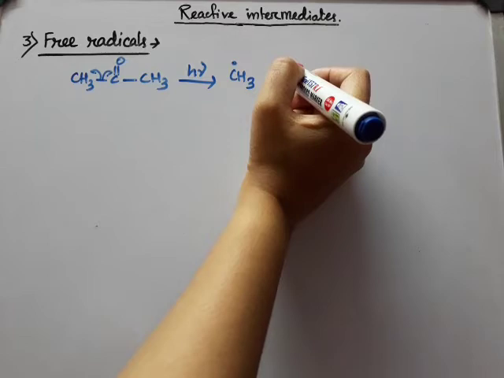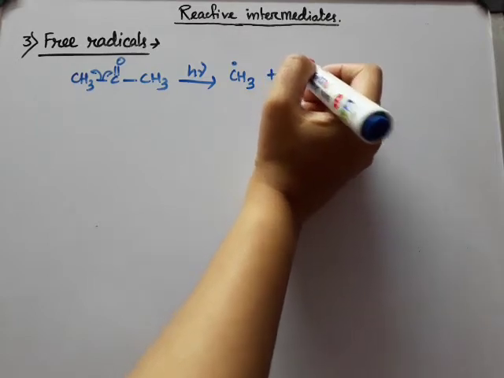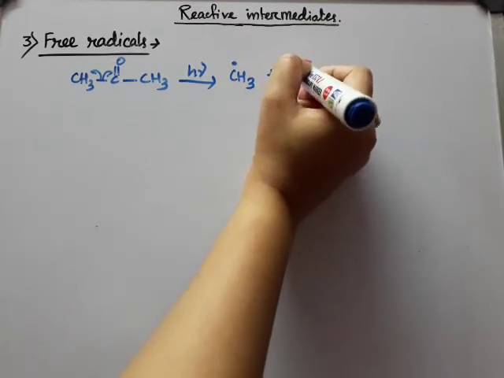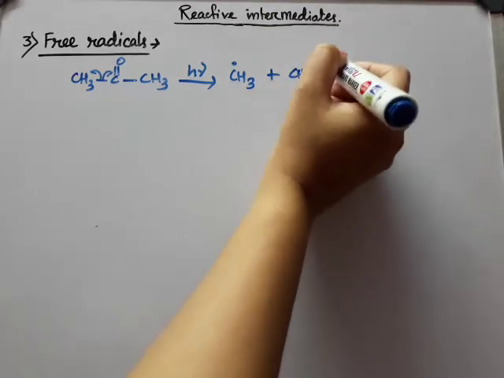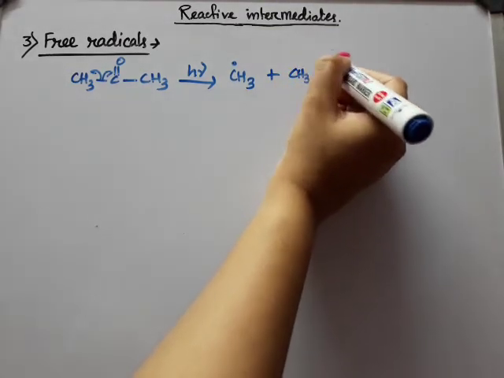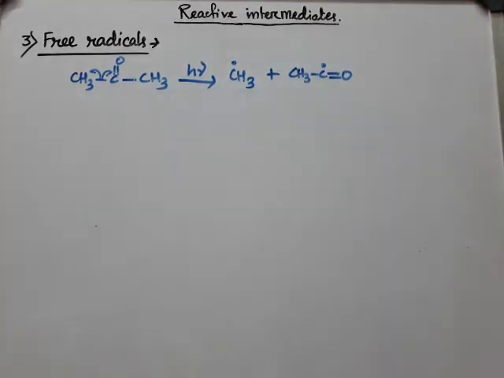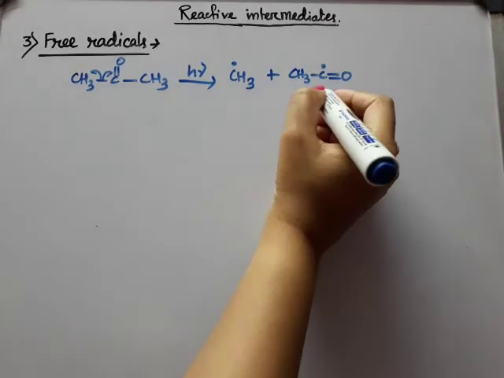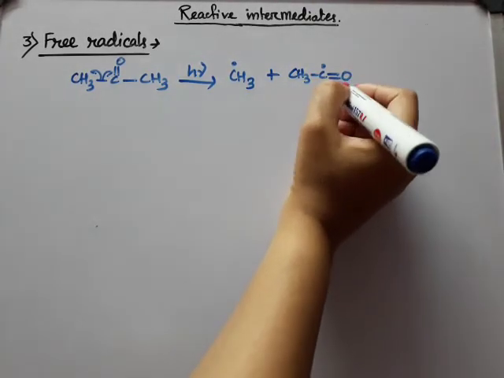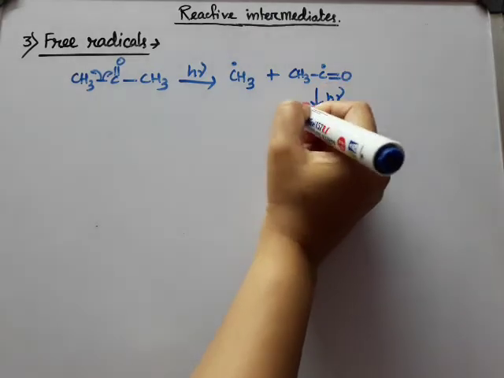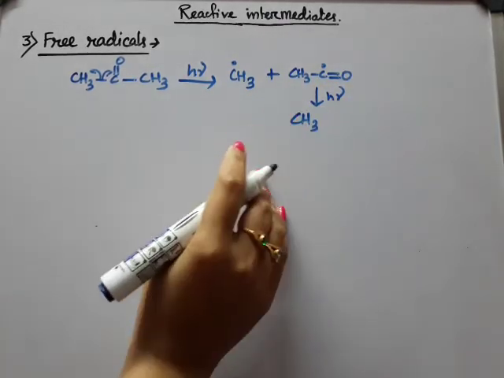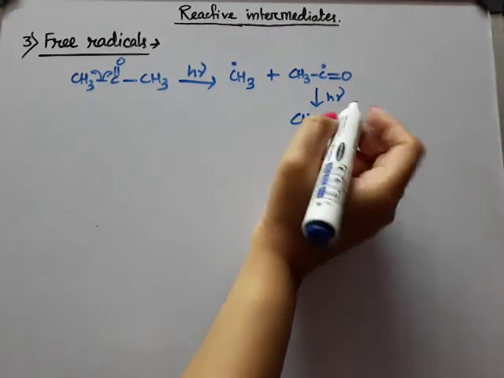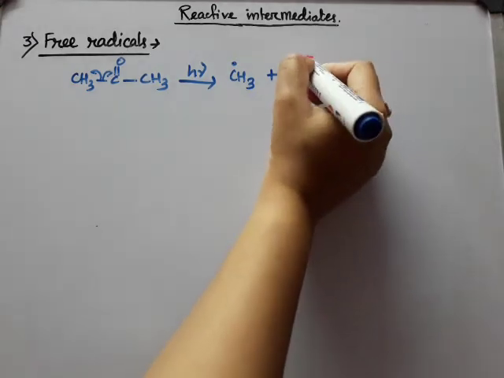methyl radical, and along with this we are having carbon monoxide. Again, this will break and we will get again a methyl free radical, because this bond will break.